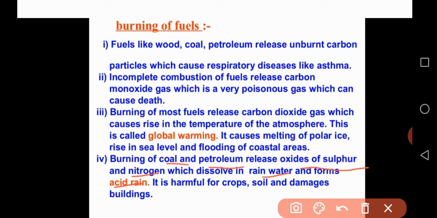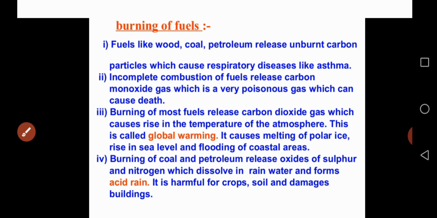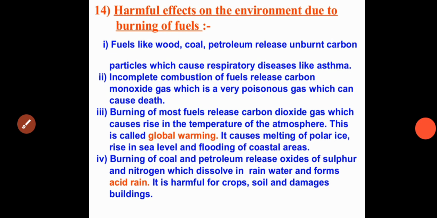So what is acid rain? Acid rain is nothing but normal rain that mixes with oxides of sulfur and also nitrogen. Finally that normal rain becomes acid rain. And that acid rain is very harmful for crops, soil, and also damages buildings and all.